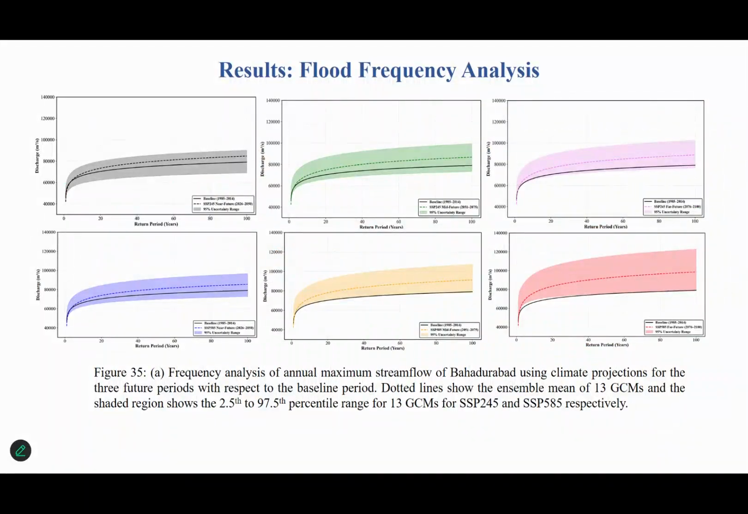And this is the growing range of uncertainty, the increasing trend of uncertainty. From this plot, you can clearly see that as we move on to the far future, the top three indicate the SSP2 4.5 flood frequency, and the bottom three figures indicate the SSP5 8.5 scenarios flood frequency. As we move to the future, you can clearly see that the range of uncertainty increases, which is indicated by the shaded region, which shows a 2.5 to 97.5% range for all of the 13 GCMs.